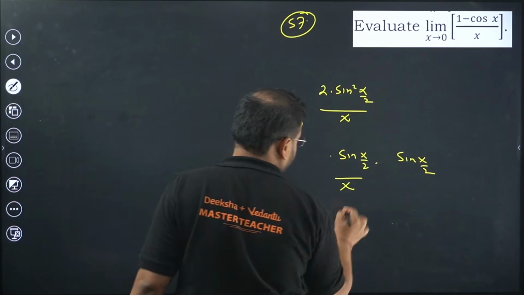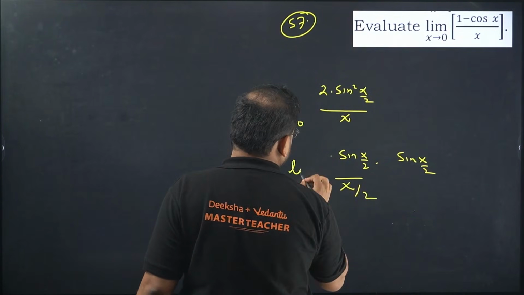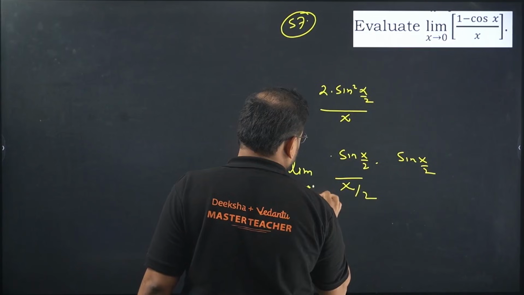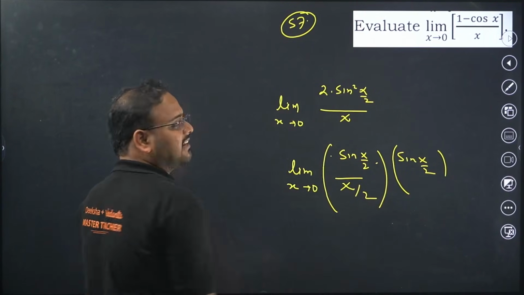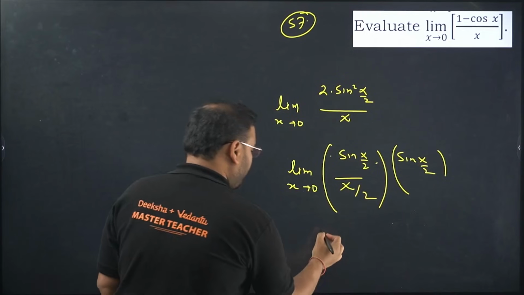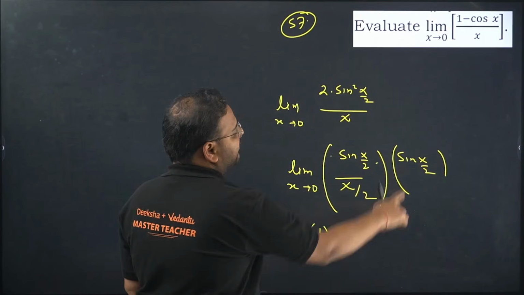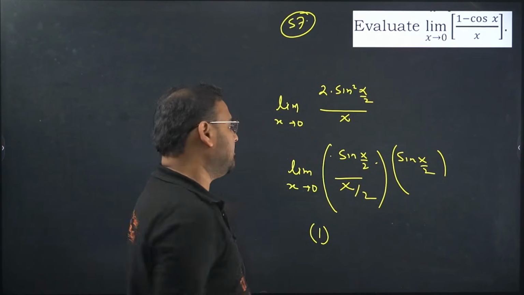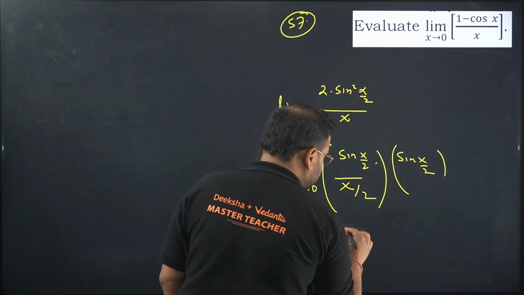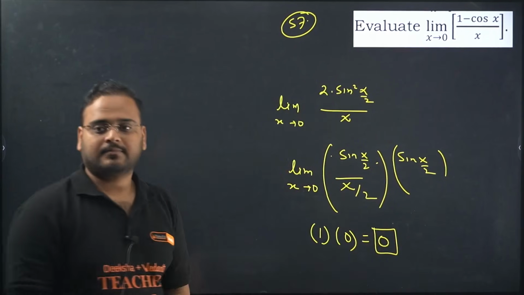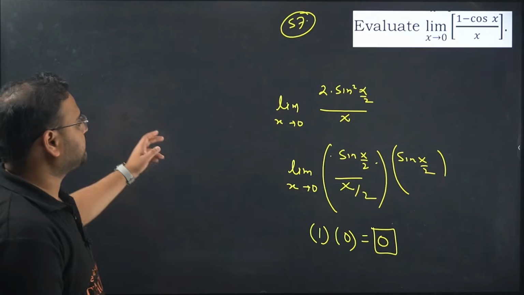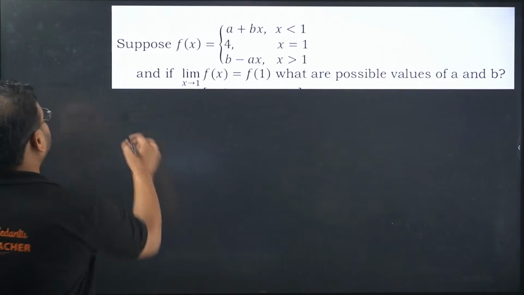Now write this. Limit x tends to 0, apply to both the functions. For this one, we know the standard limit will come as 1, and for the other one, sine of 0 will be 0, so the whole thing becomes 0. That's my answer. Next, this is 58.